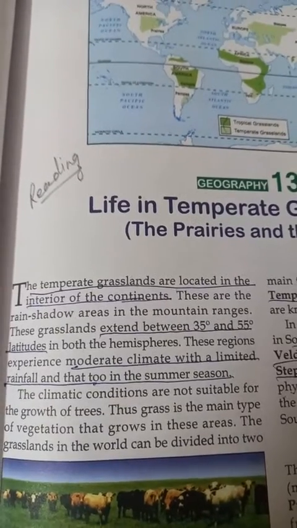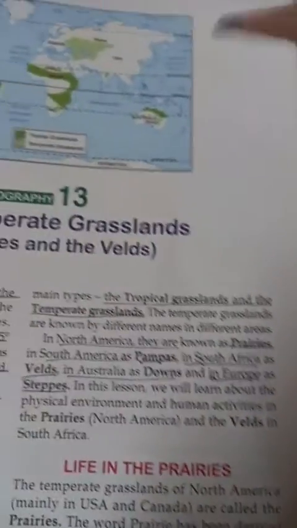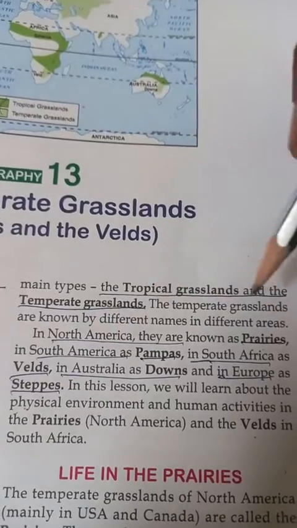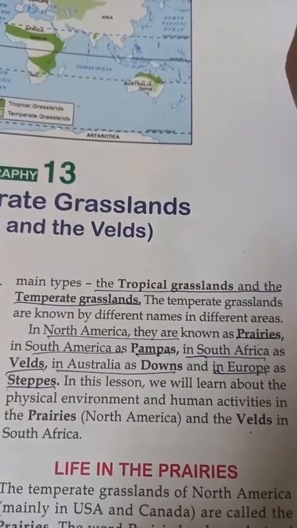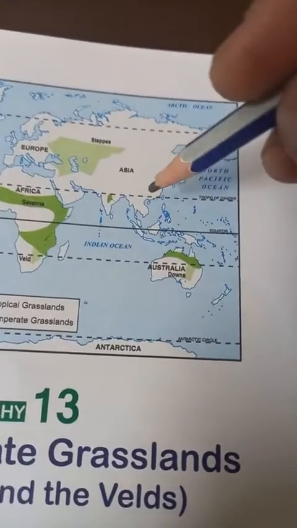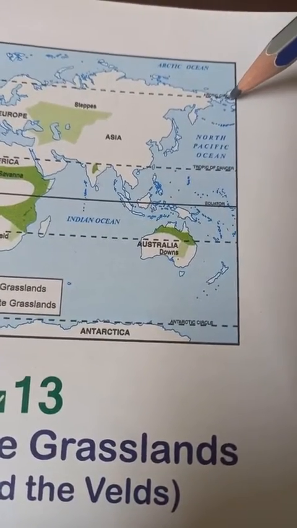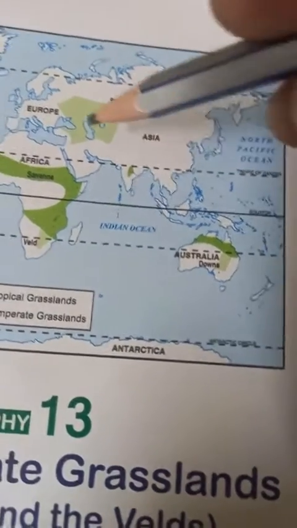The grasslands in the world can be divided into two main types: tropical grasslands and temperate grasslands. Temperate grasslands are known by different names in different areas. The temperate grasslands lie from the 23.5° Tropic of Cancer to the 66.5° Arctic Circle. Between those it is there.